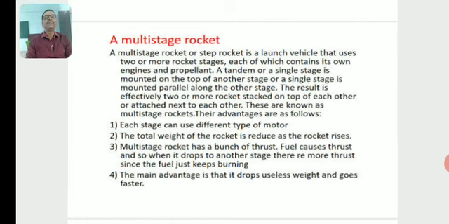A stage is mounted on the top of another stage in tandem, or mounted parallel along the other stage. The result is effectively two or more rockets stacked on top of each other or attached next to each other. These are known as multi-stage rockets.